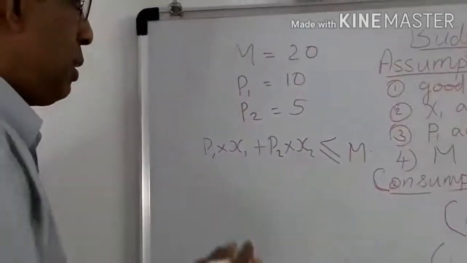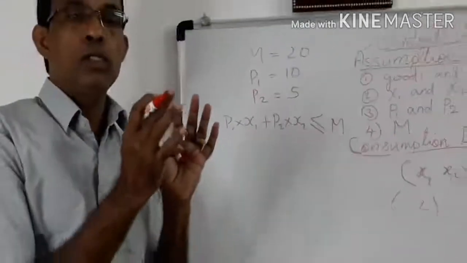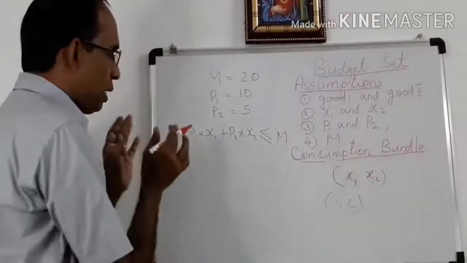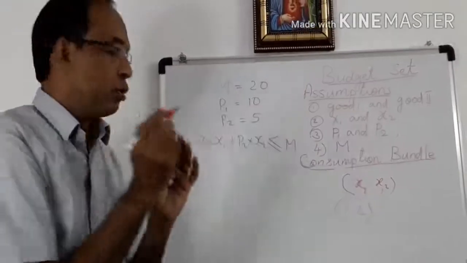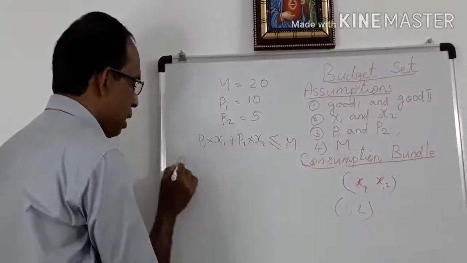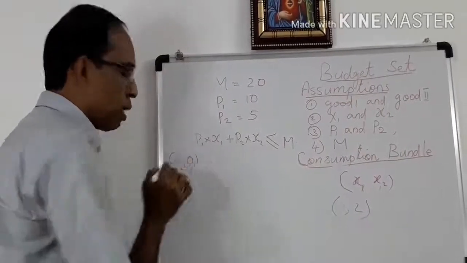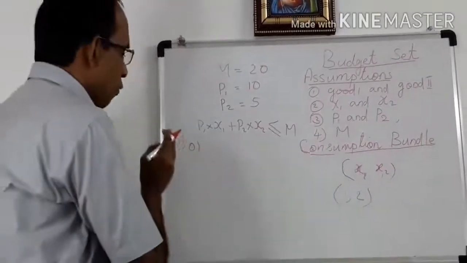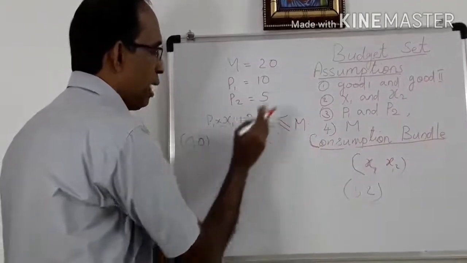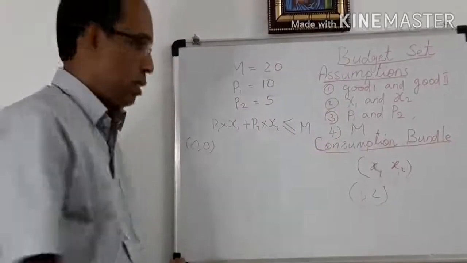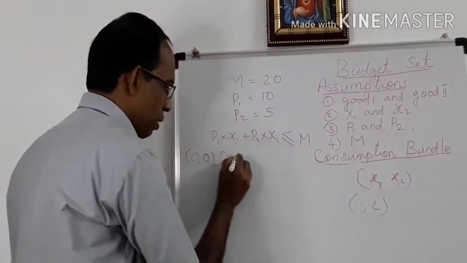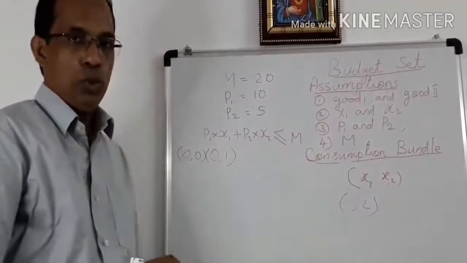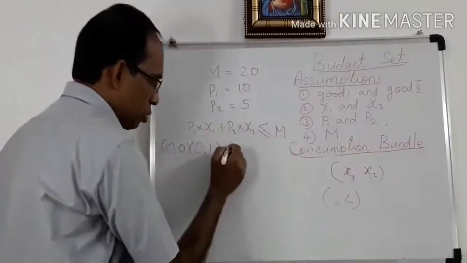Clear? Now let us see what are the bundles available to him with the income and prices of these two goods. In order to write down all the bundles, you should start with (0, 0). Suppose this consumer does not purchase anything from the market. Then we increase good 2 one by one till his entire income is utilized. That is another bundle (0, 1). We are increasing the number of kilograms of good 2. Then another bundle is (0, 2).